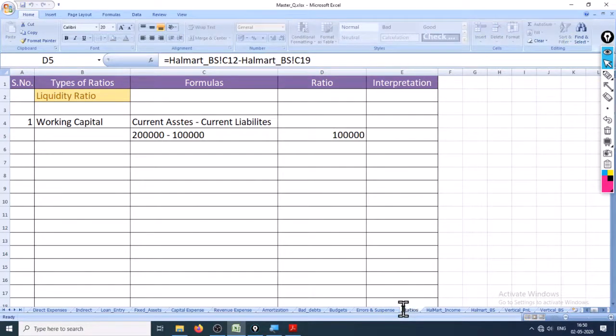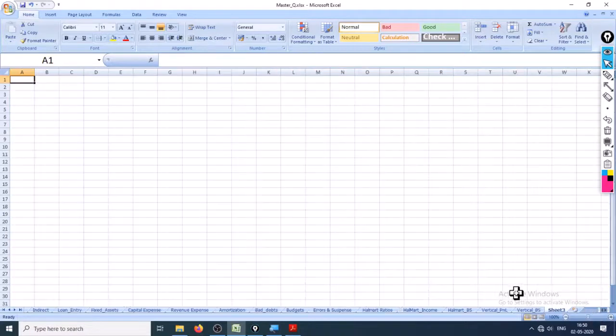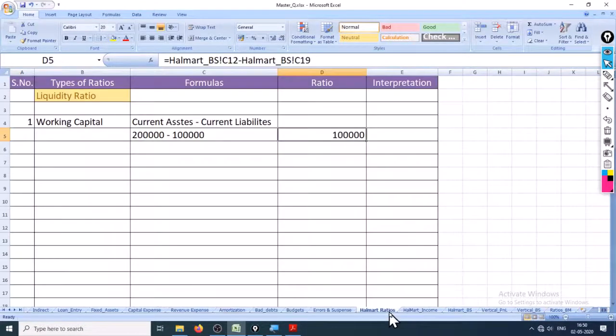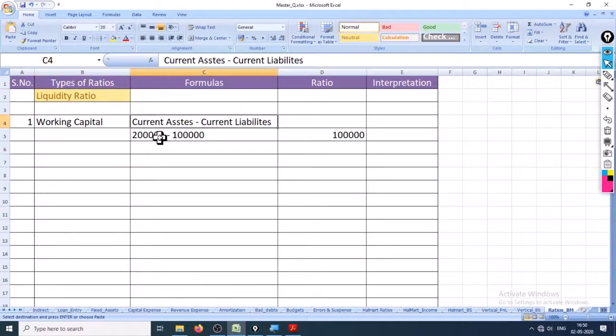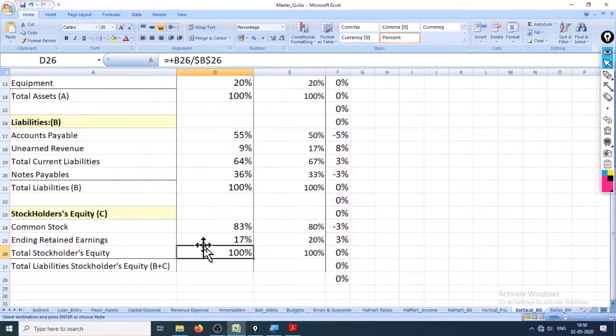Okay, how about our own company, that is Beyond Milky Way. Let's go on BM. I'll just copy this sheet. Control C. Okay, accepted. Liquidity ratio. The amount that comes to is from the vertical balance sheet. Go to vertical balance sheet.